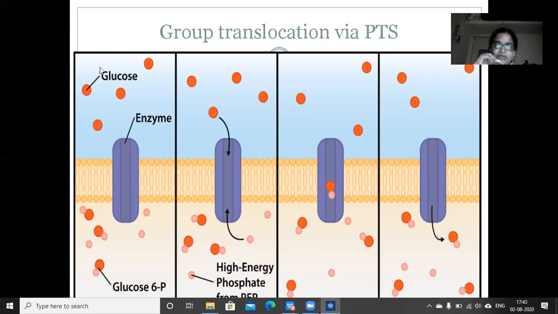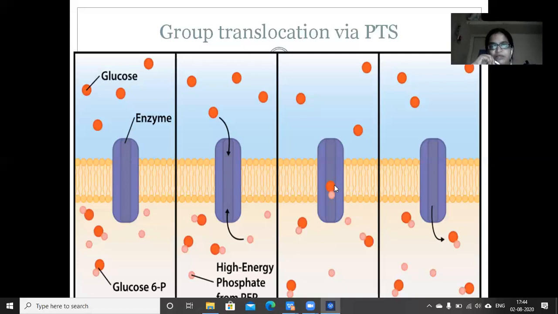Now let us see how the process actually happens. When the glucose molecule enters this carrier protein from the outer side, at the same time, from the inner side, a phosphate molecule will also enter the enzyme. You can see glucose is entering from one side, and phosphate is entering from the other side into the same enzyme.